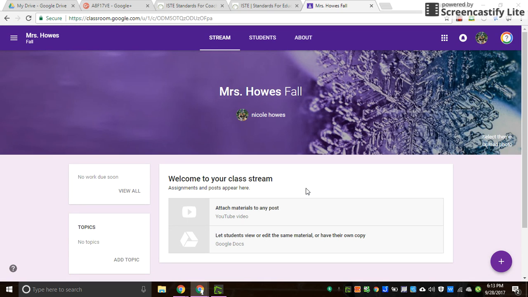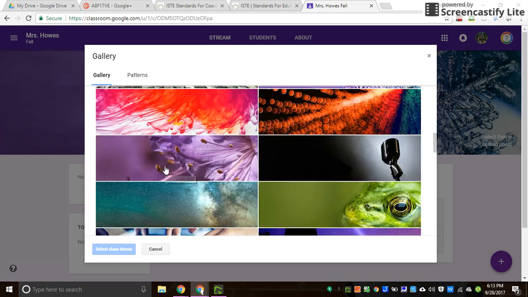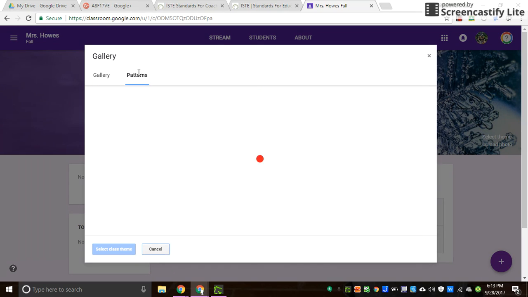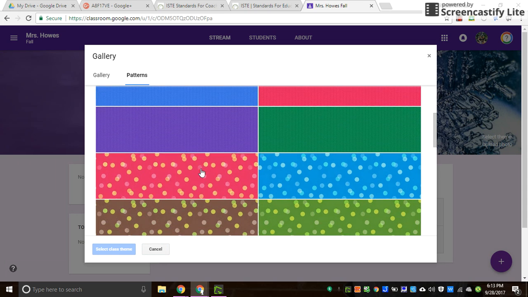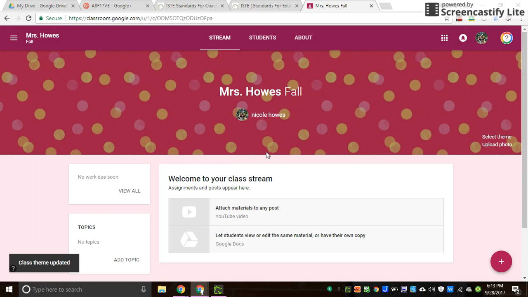So once it has created it, you'll see here that we have the basic color scheme that has already been chosen. You do have the ability to select a different theme if you choose. They give you a gallery of lots of options here, as well as some patterns that you can choose. When you choose one of these and select it as your theme, it does a little color matching for you. So you can see here that my bar and even some of the background changed to a lighter color.